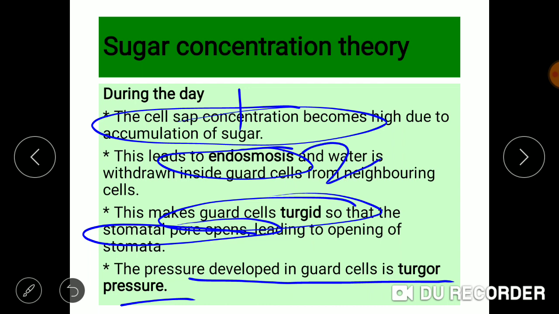Because of endoosmosis, the water molecules which are in low solute concentration in the neighboring cells or the surrounding cells move towards the high solute concentration in the guard cells. Now, the third point is that guard cells become turgid and hence the stomatal pore opens and the stomata opens up. The pressure which is developed in the guard cell is turgor pressure.